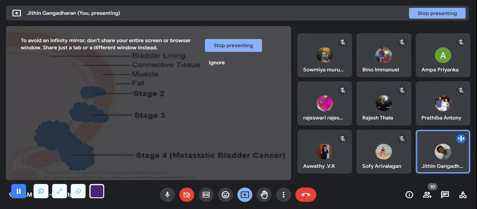Next, the effect on the bladder. You can see this is the bladder lining. This is the connective tissue, and this is the muscle as well as the fat. In stage one, it will be somewhere around here. In stage two, it has covered the bladder lining and is touching the connective tissues. In stage three, it is touching the muscular tissue. And at stage four, it has covered the fat tissues and has started metastasizing. Now it may affect other portions also, metastatic bladder cancers. So there are four stages of bladder cancer.